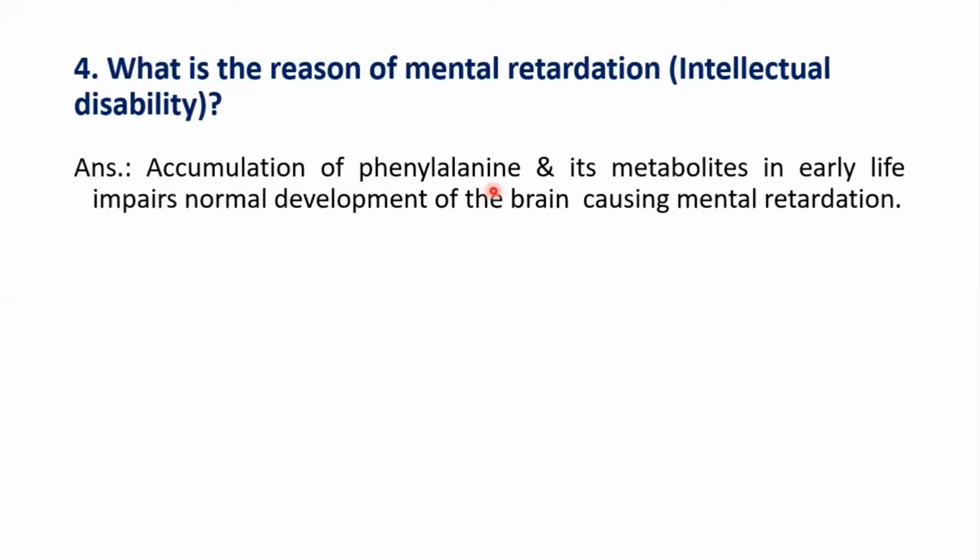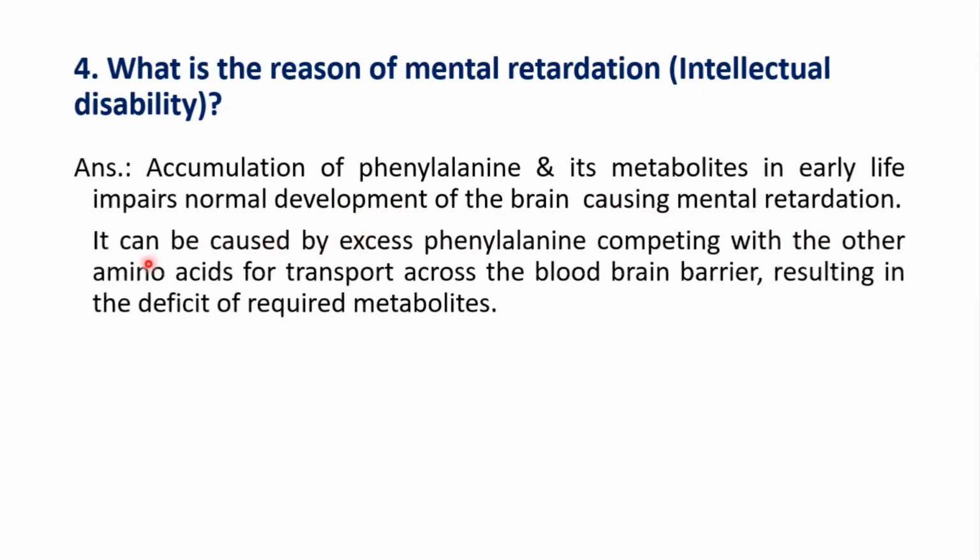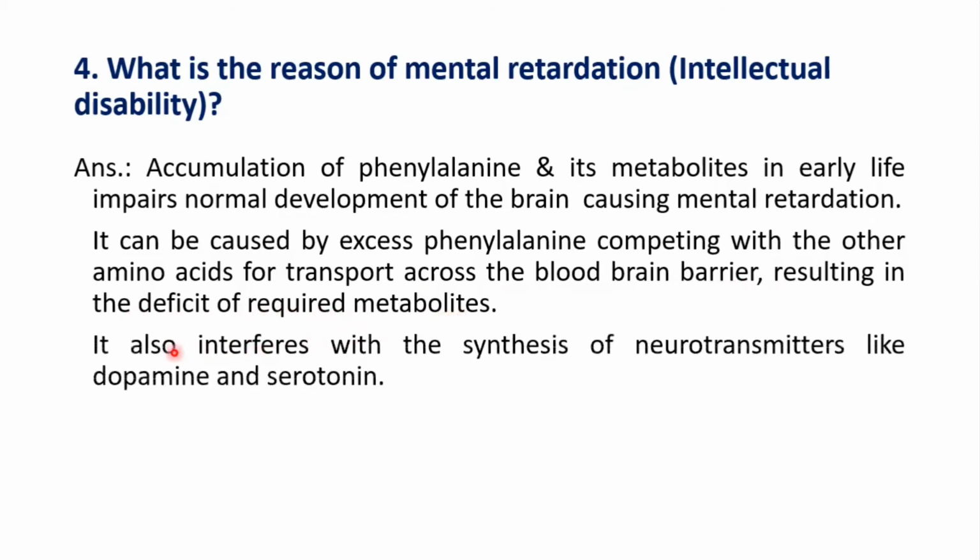Accumulation of phenylalanine and its metabolites in early life impairs normal development of the brain, causing mental retardation. It can be caused by excess phenylalanine competing with the other amino acids for transport across the blood-brain barrier, resulting in a deficit of required metabolites. It also interferes with the synthesis of neurotransmitters like dopamine and serotonin. So this is the reason why mental retardation occurs.